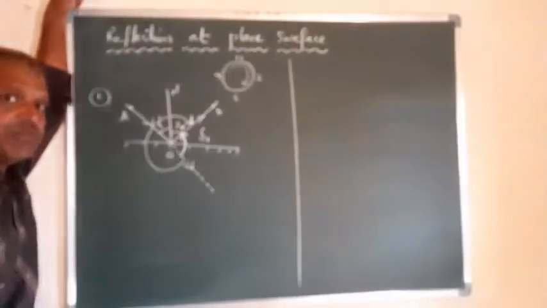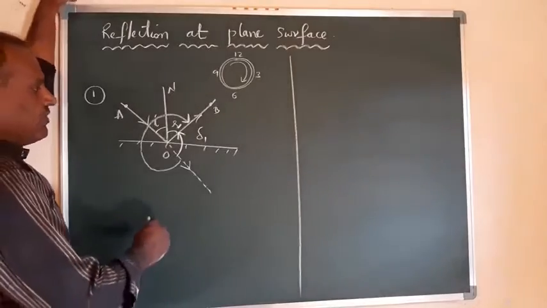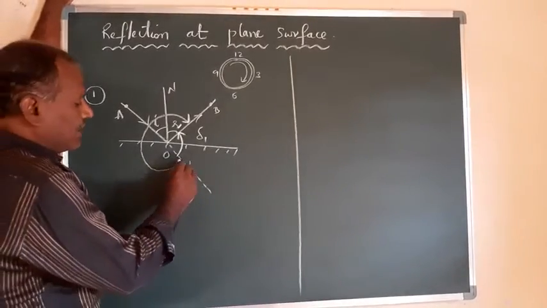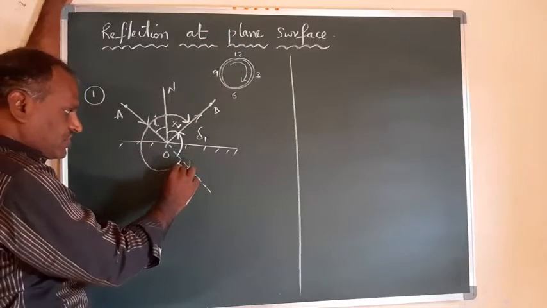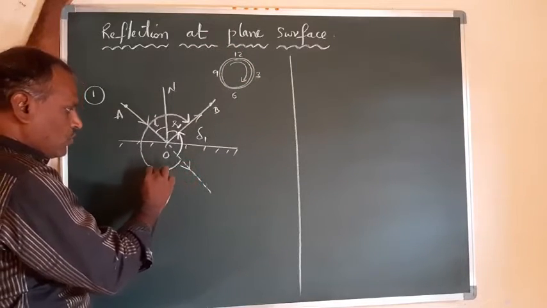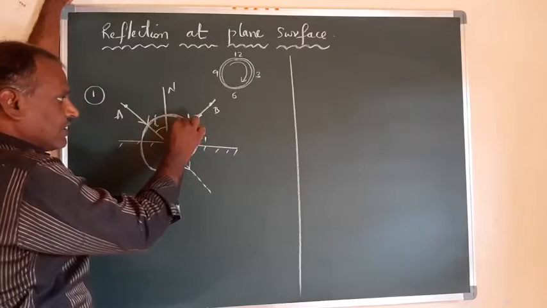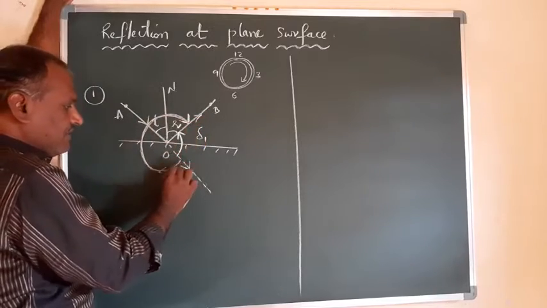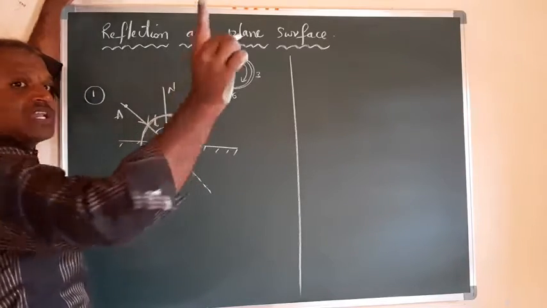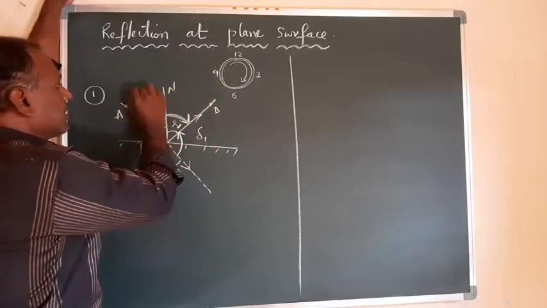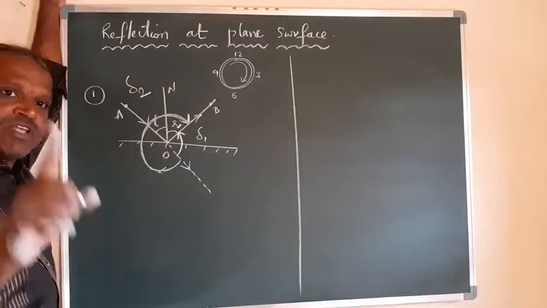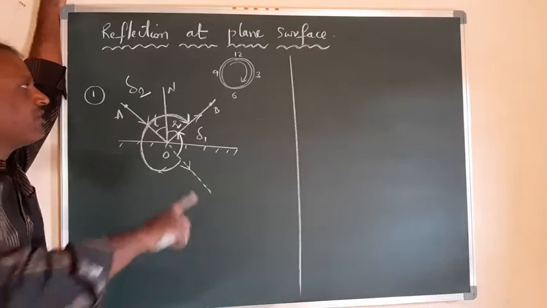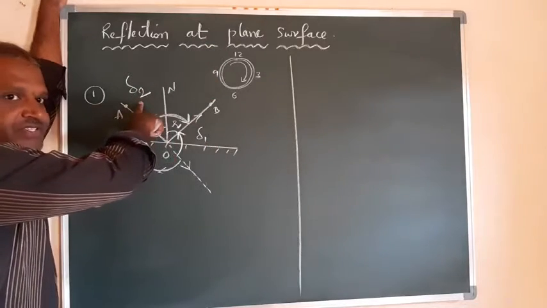If you want to calculate the deviation in the clockwise direction, along this direction, it starts from here and goes up to the reflected ray. So this is the deviation made in the clockwise direction, which I represent as delta 2.